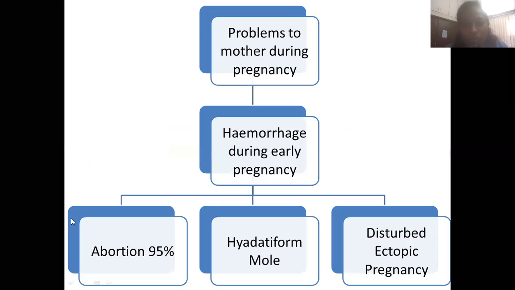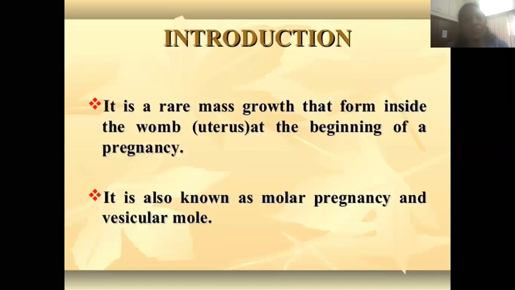So problems to the mother during pregnancy: hemorrhage during early pregnancy, abortion 95%, hydatiform mole, and the disturbed ectopic pregnancy. So what is hydatiform mole? It is a rare mass growth that forms inside the womb.